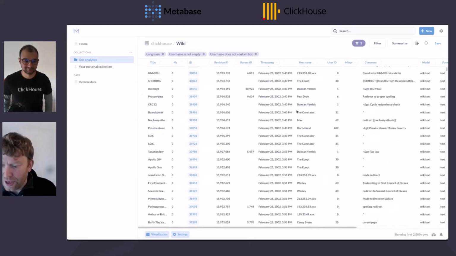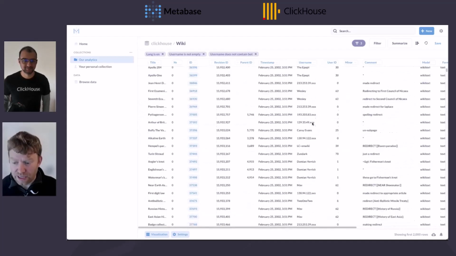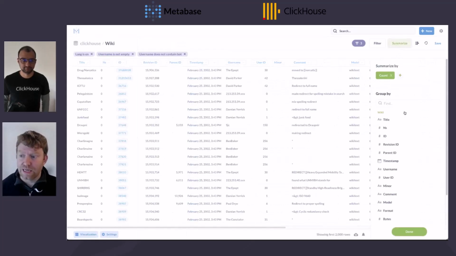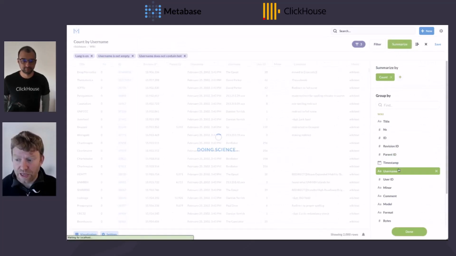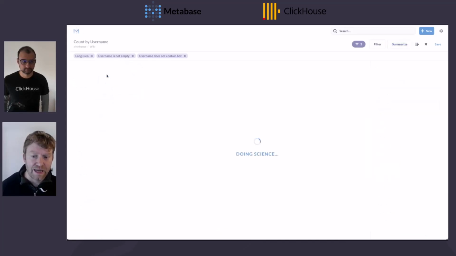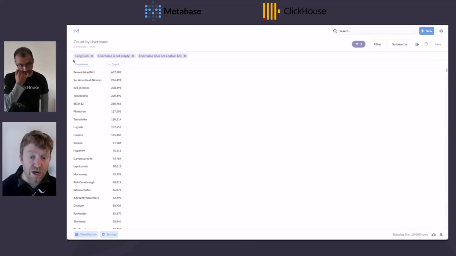Great. And now let's actually summarize these rows. A summarization in Metabase is basically a group by. So we just select summarize, and we want to group by username. Now, this gives it to me in random, arbitrary order. Let's actually sort that descending. And we've got the first part of our question answered, which is who are the top contributors.